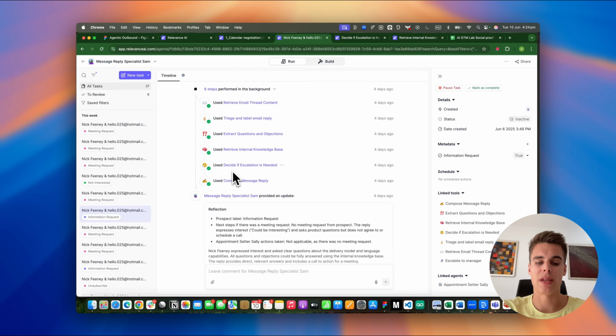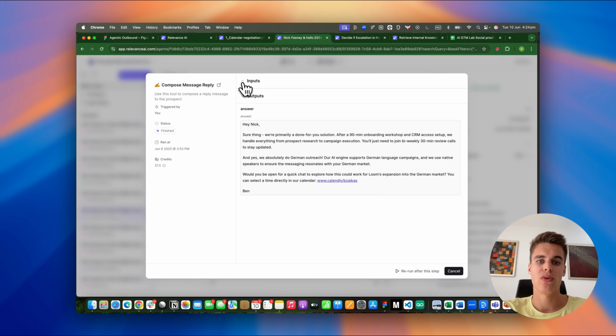So finally, the agent uses the compose message reply tool, whose goal is to synthesize everything that we have done so far. And if the agent hasn't escalated yet, then to compose a nice short message reply. Let's look into this tool as well quickly.